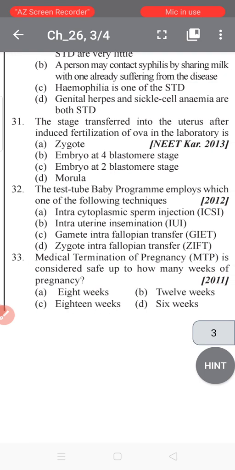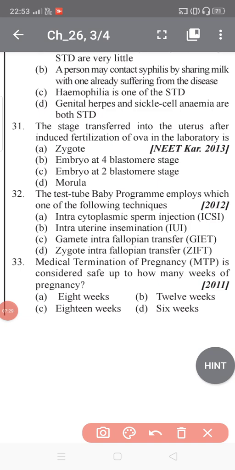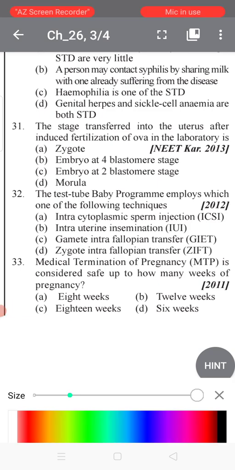So the test tube baby, also known as the zygote intrafallopian transfer, that is ZIFT. Okay, there is also GIFT.